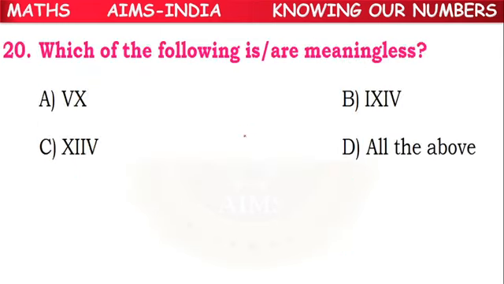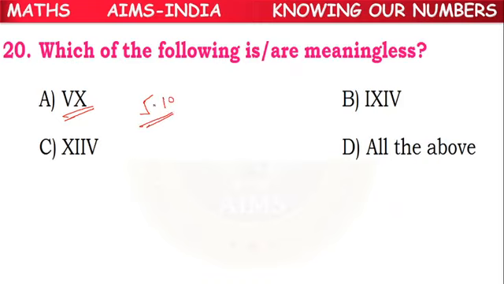Next. Which of the following is meaningless? So VX. So 5, 10.